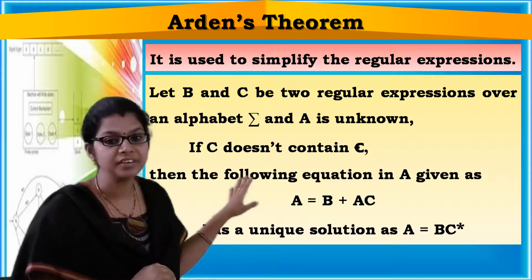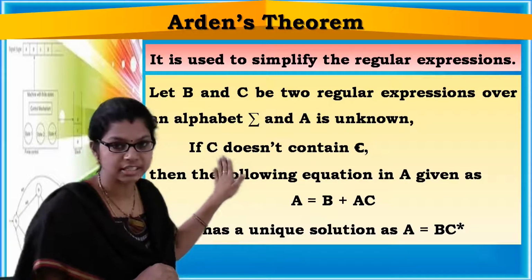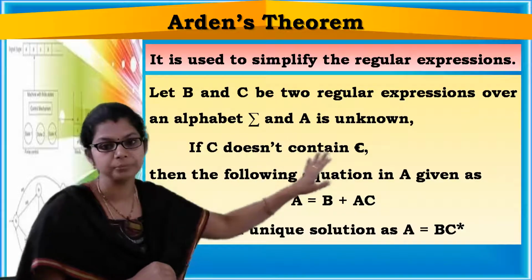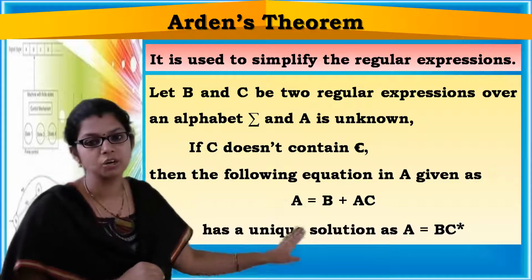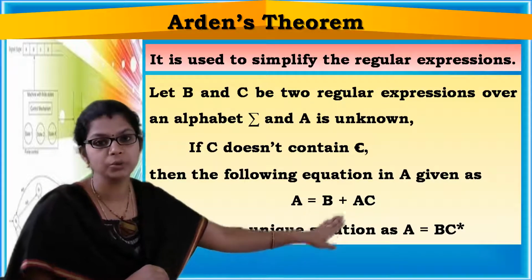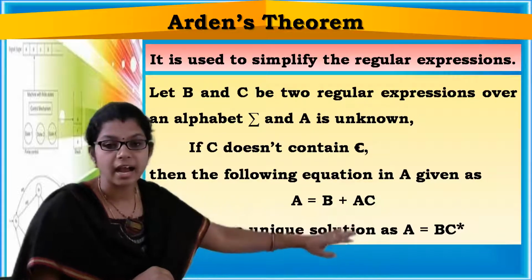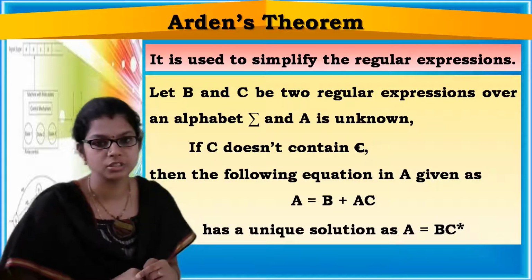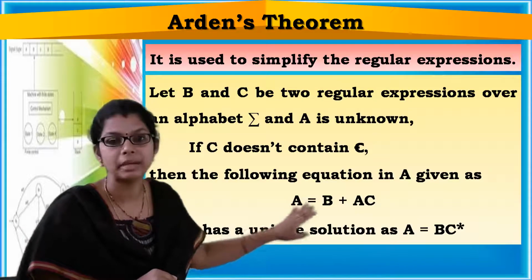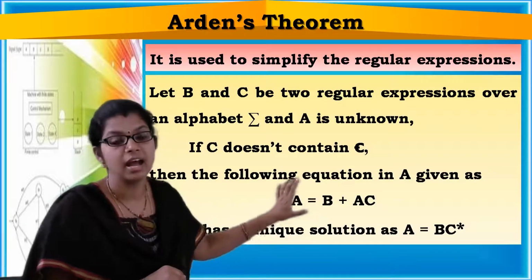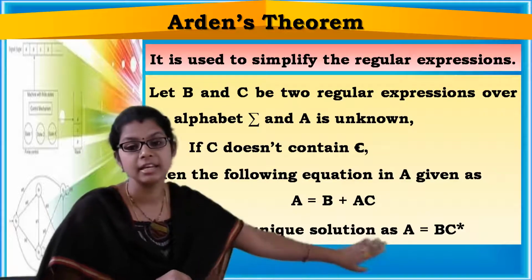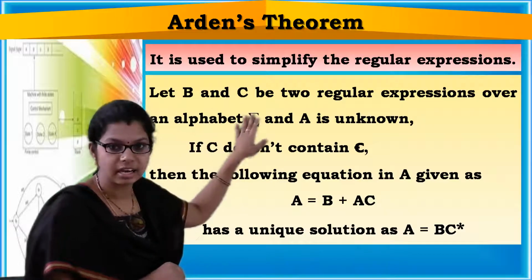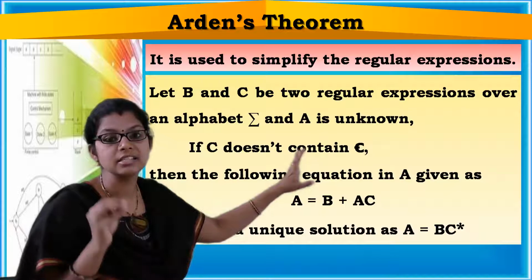Now, if the regular expression C doesn't contain epsilon, then the equation A equal to B plus AC, A equal to B union AC, has a unique solution, that is A equal to BC closure. A equal to B plus AC. This equation has a unique solution as A equal to BC closure. This is Arden's theorem. Here B and C are known regular expressions and A is the unknown one.